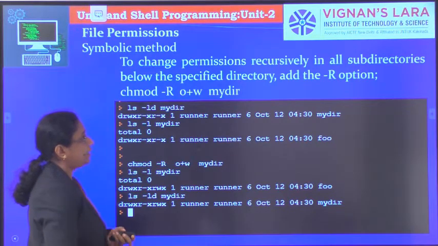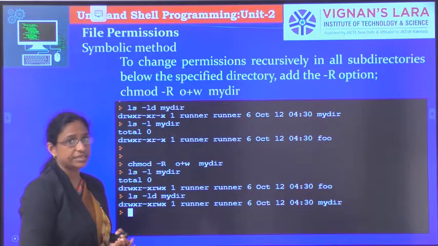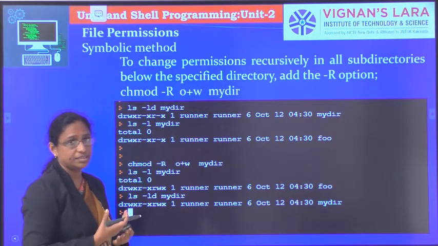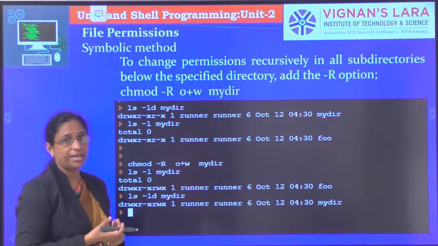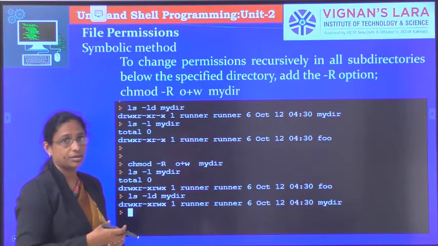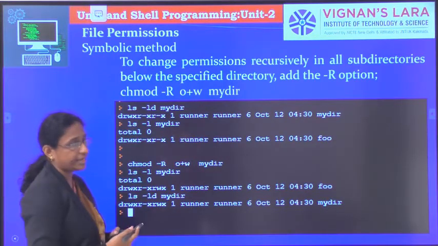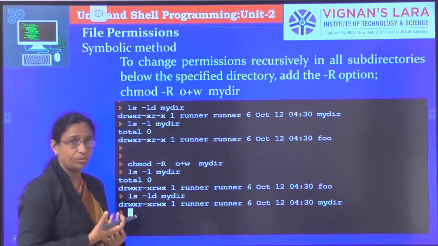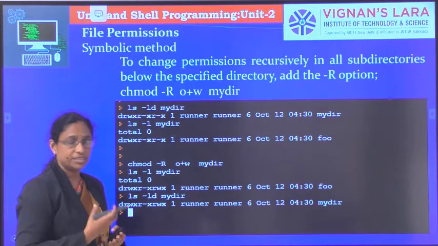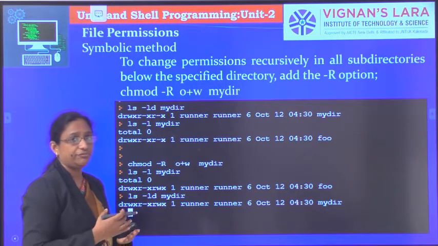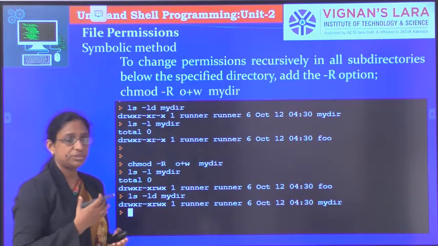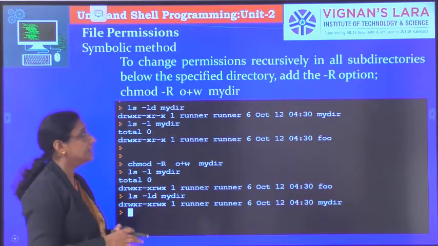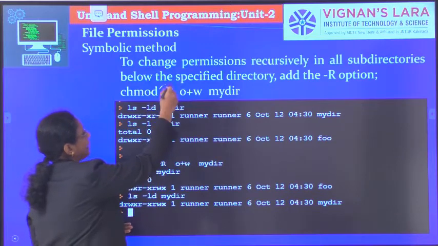Now, to change permissions recursively in all subdirectories. We know that a directory can have a group of files and subdirectories. If you want to recursively change the permission for all the files and subdirectories present within the directory, then you will use the -R option.